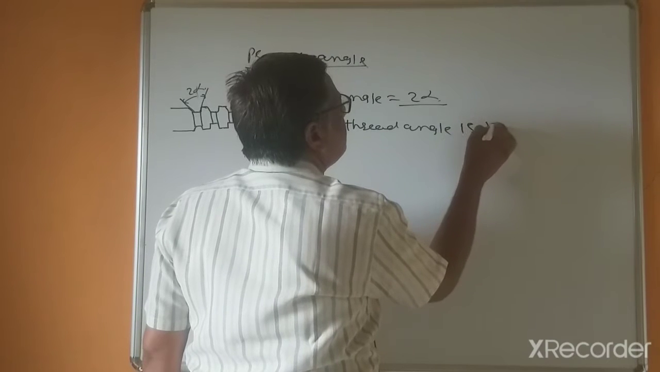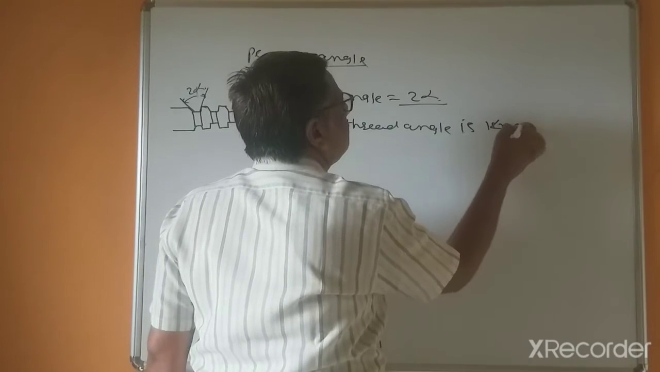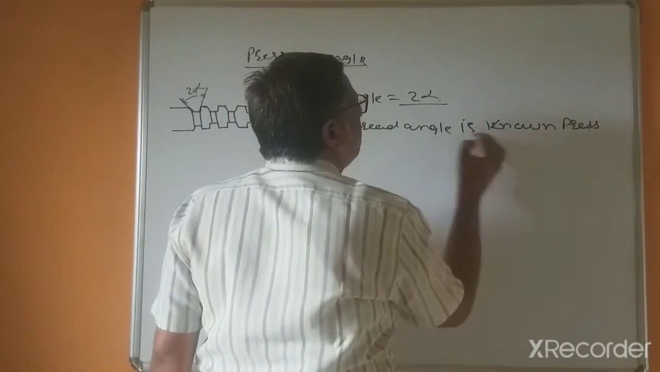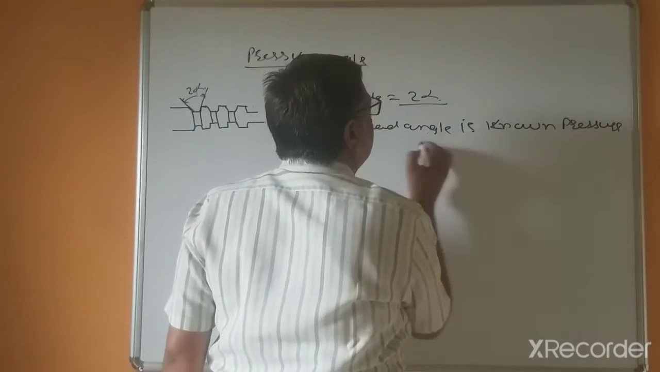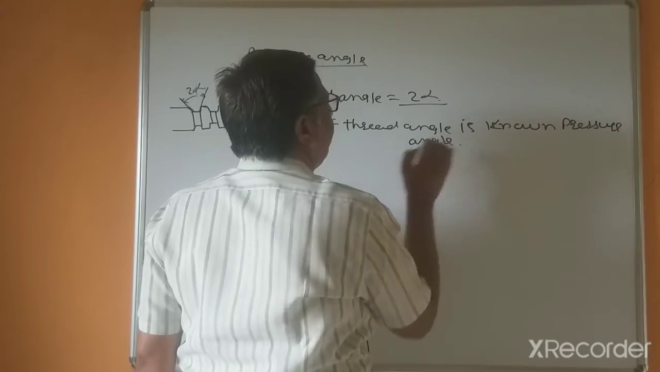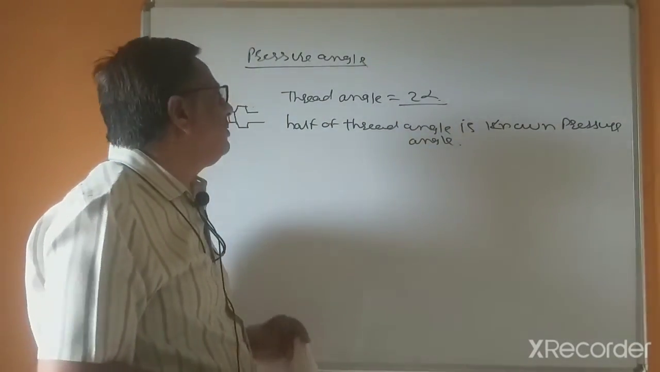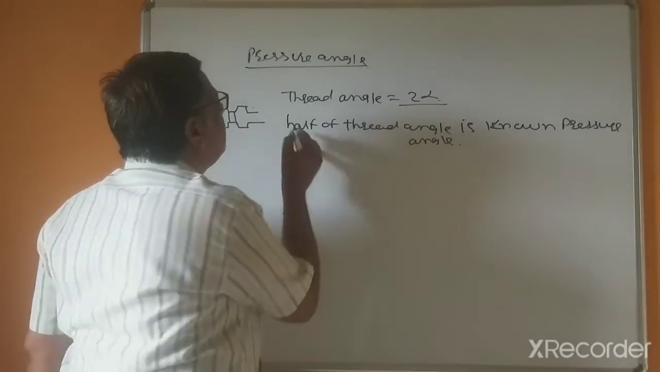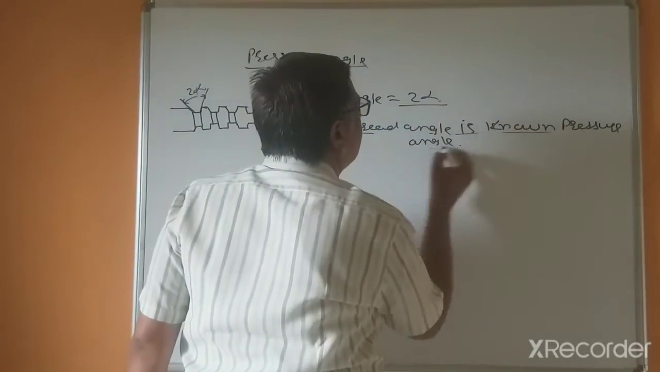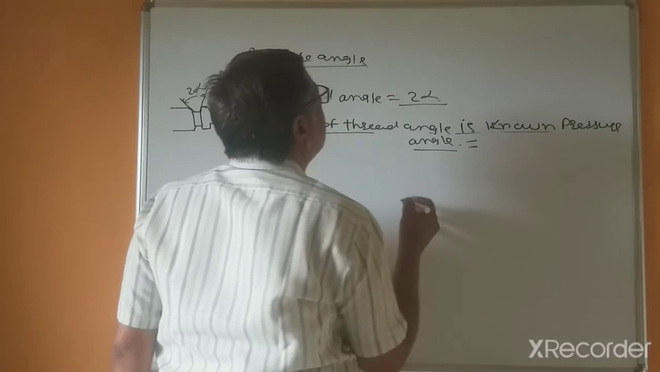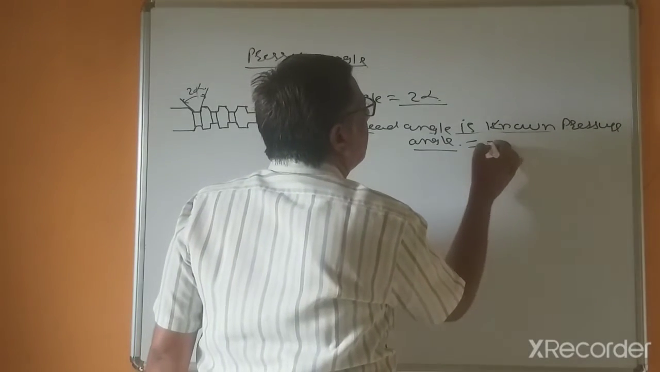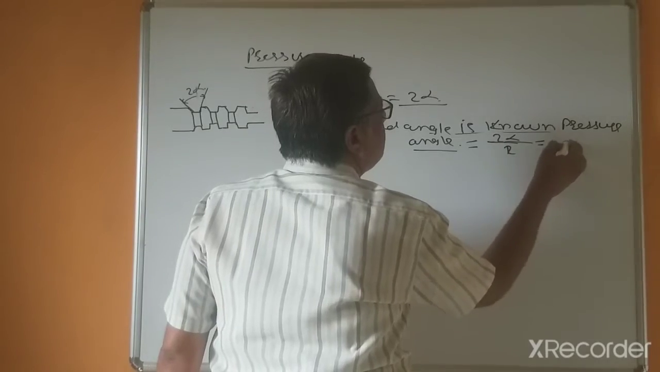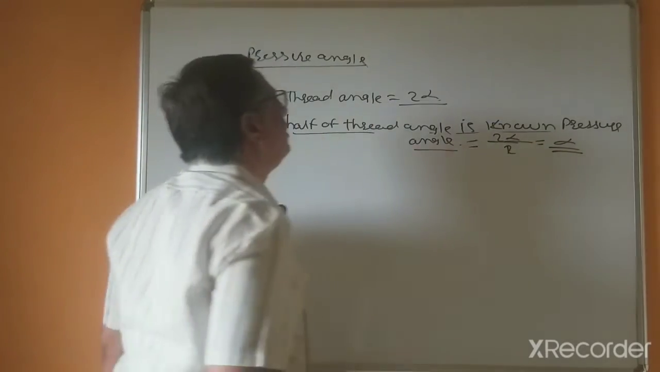This is known as the pressure angle. So this is for understanding purposes: I am writing that half of the thread angle is known as the pressure angle, and this is equal to half of 2 alpha. So this is equal to alpha.